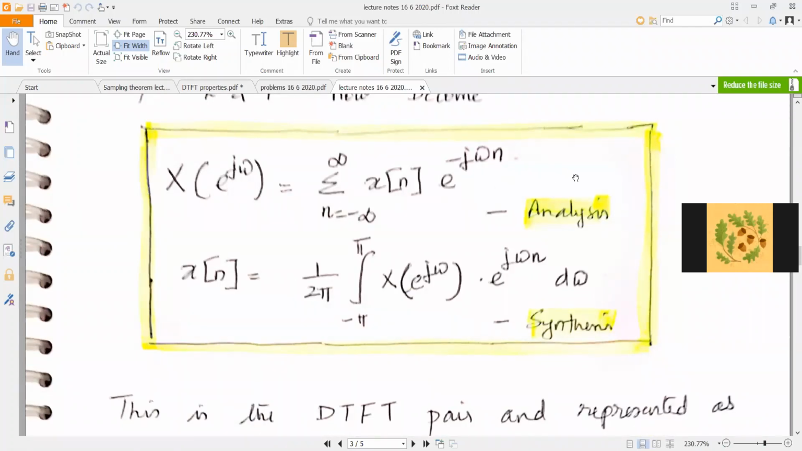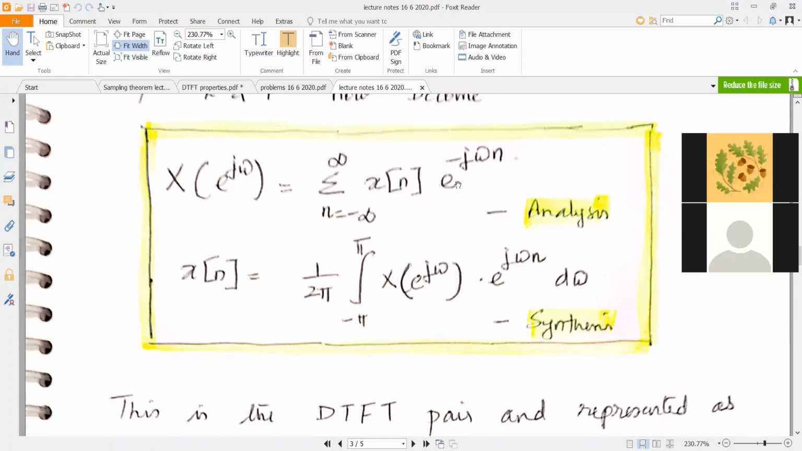So you have an analysis equation given by a summation and a synthesis equation given by an integration. This is a very important observation. The sum over n equals minus infinity to plus infinity of x of n e raised to minus j omega n is your analysis equation. So this is a summation.